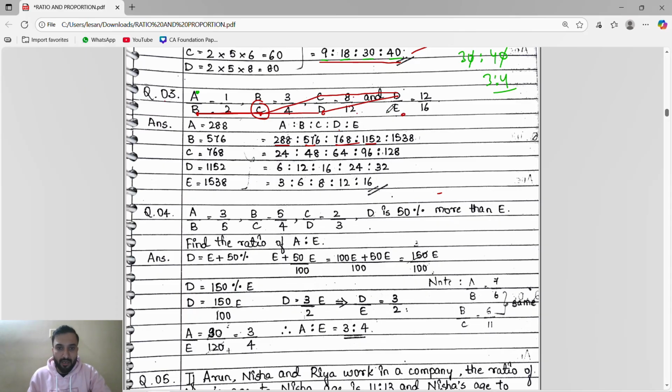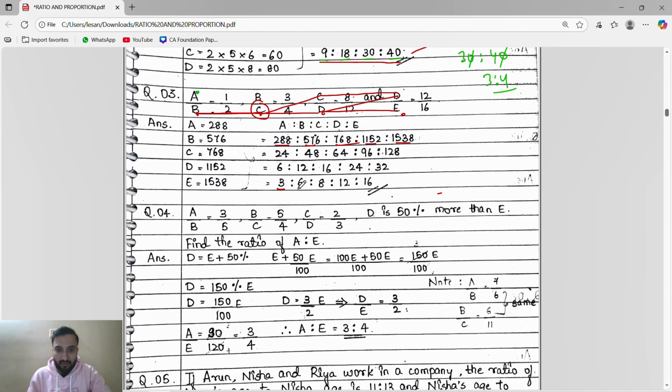E is in the denominator. We will start from denominator. So 5 B to C, C to D, D to E. Now we don't have the numerator, so we'll stop here only. 2 4 the 8, 12 8 the 96. 96 into 16, 1538. Now when you will simplify, first we will simplify 2. Then again like that you will simplify.